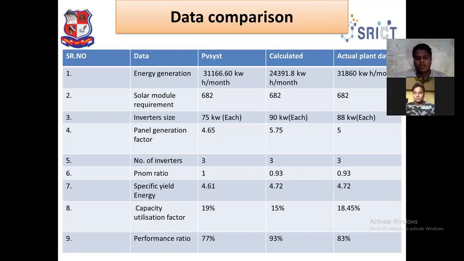In the manual calculation, CUF is 15%. In the actual plant, CUF is 18.45%. And the performance ratio in PVSyst is 77%, calculated is 93%, and the actual plant performance ratio is 83%.